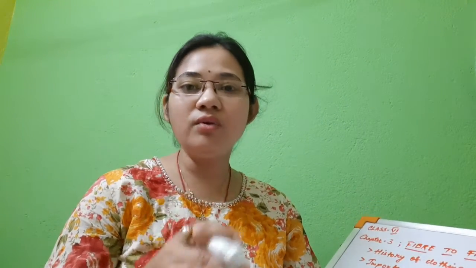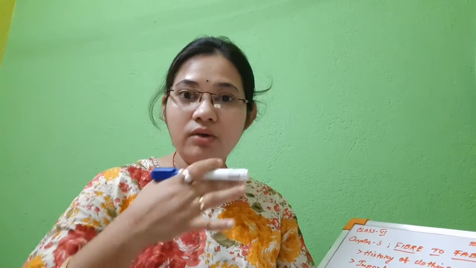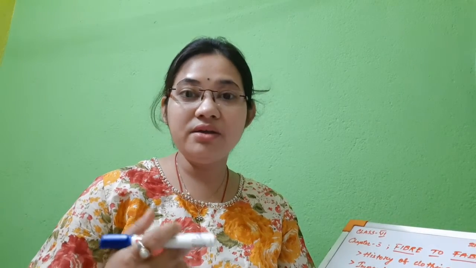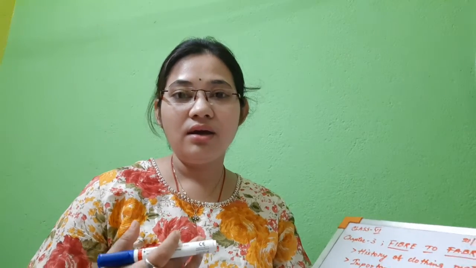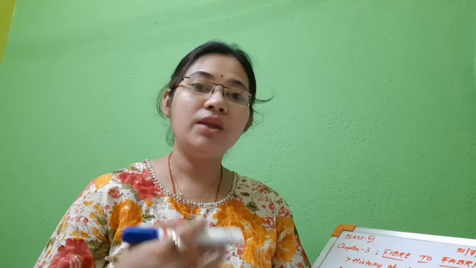Second one, occupation. You have seen different types of people wear different uniforms. Policemen, they wear very tough type of khaki dress. Doctors, they wear white. Again, lawyers wear black. Nurses, they have their own uniform. The students, they have their own uniform. When we go to school, we have our uniform. So according to the occupation or the work also, we wear clothes. So clothing materials also depend on the occupation.